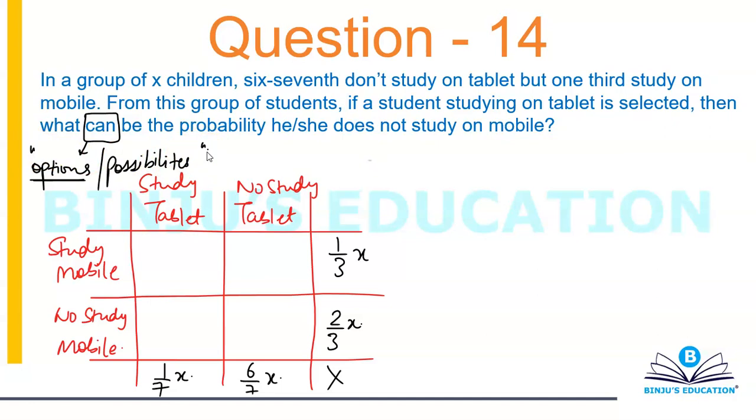So please focus on this one. Okay. So I have not given the options, but in the exam you will be having options. So I will first explain you how to do questions like this. Okay. From this group of students, if a student studying on tablet is selected, that means we are looking for these students selected. Then what can be the probability that she does not study on mobile? She does not study on mobile. So this is what we are looking for.